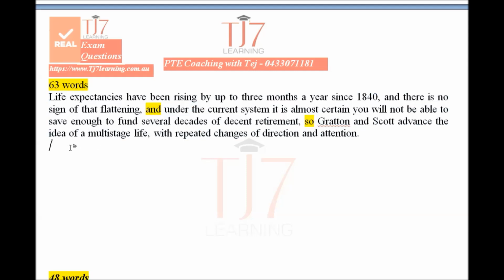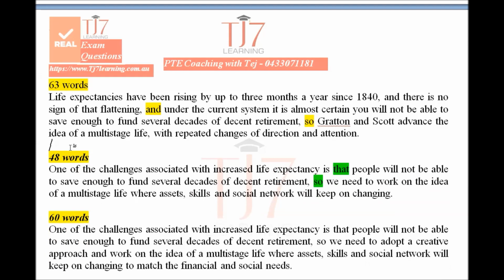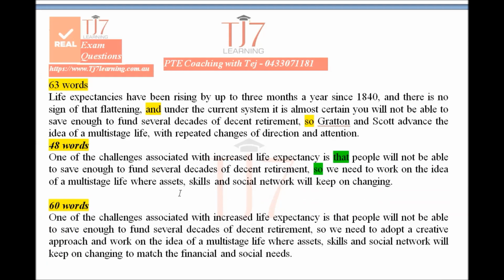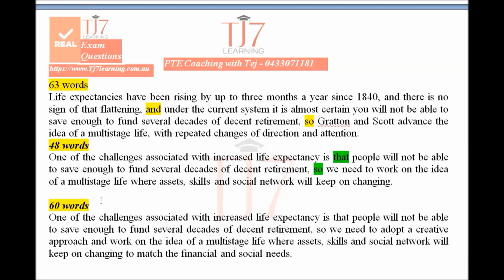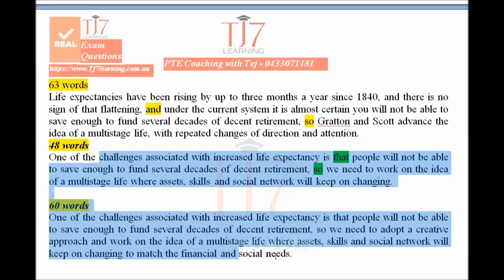Just to compare, these are two more. Spend some time, freeze this frame, and read it carefully, and you will realize that the answers more or less convey the same thing. It's only your sense of achievement which you feel. It's only your so-called pride that you get when you write summaries in your own way.